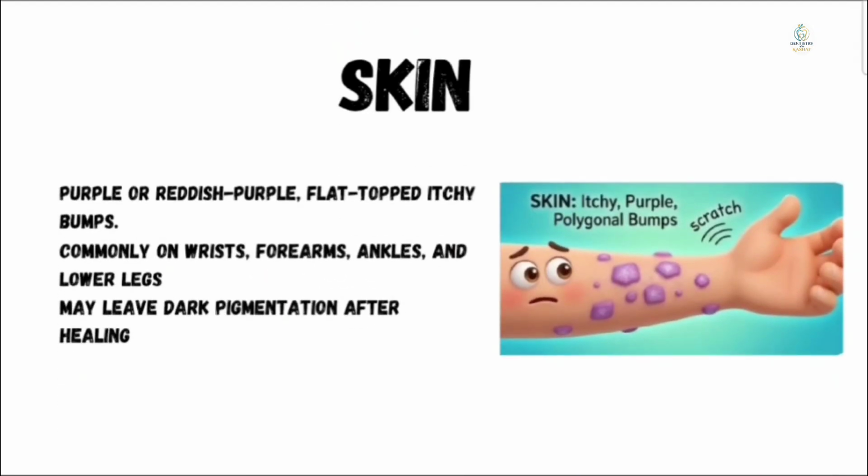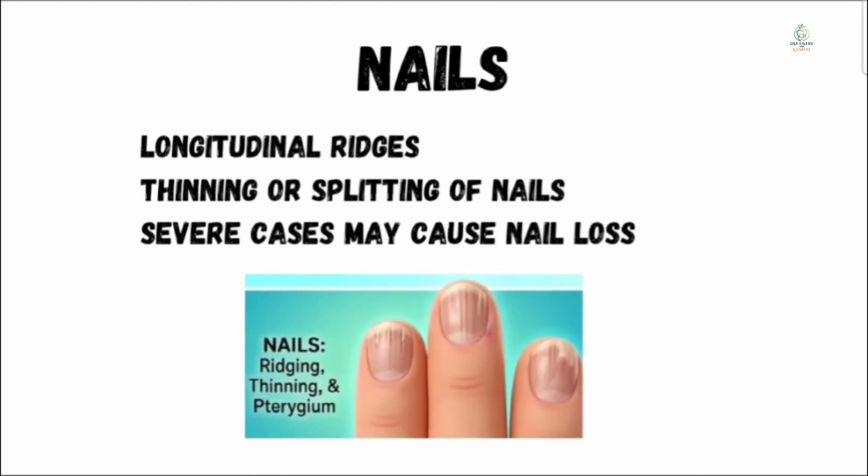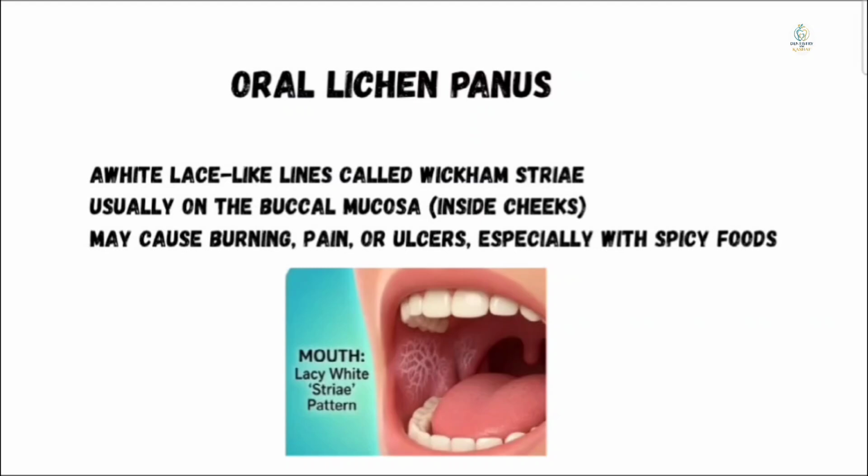As you will see, the skin lesions are reddish-purple, flat-topped, itchy bumps on your skin, like you can appreciate here. You will see them on the forearms, ankles, and lower legs, and they may leave dark pigmentation after healing. Also, you will see some signs and symptoms on the nails. Longitudinal ridges you can appreciate on these nails, and thinning or splitting of the nails, and sometimes in severe cases they may be lost. Oral lichen planus, like this, will show a white lace-like line, and the mouth becomes dry.